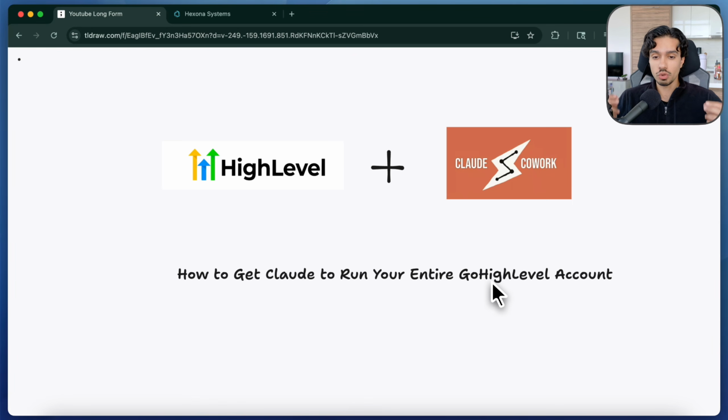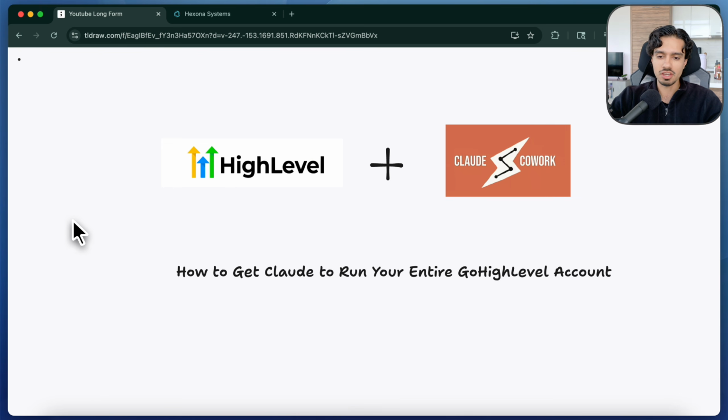Claude's Cowork feature can run my entire GoHighLevel account, so I literally have to do nothing. Claude Cowork is like an intelligent agent that can take control of tools like GoHighLevel and control them like a human being. And today I'm going to show you how you can set this up and what kind of actions it can actually take inside of your HighLevel account.